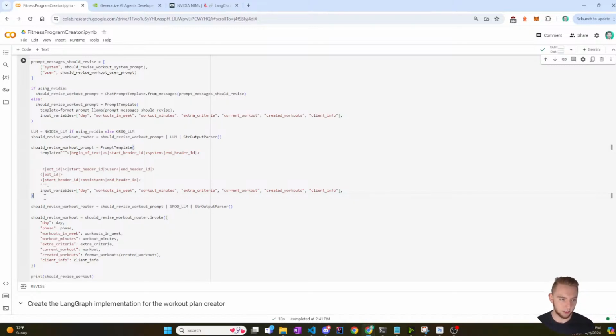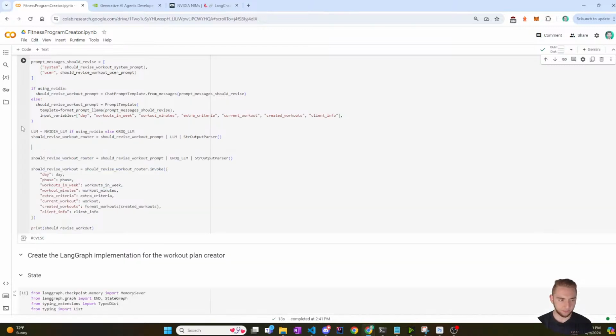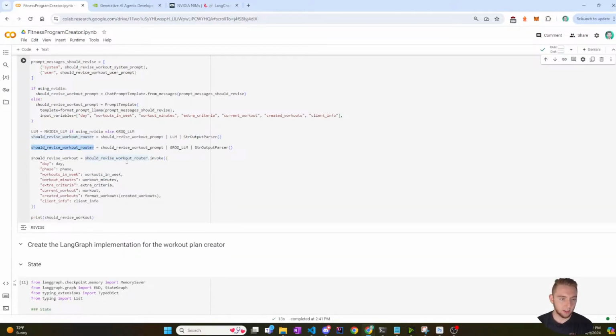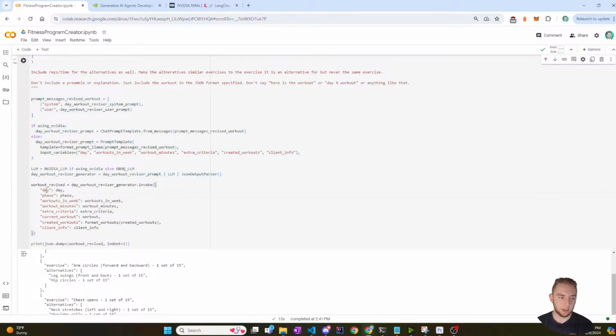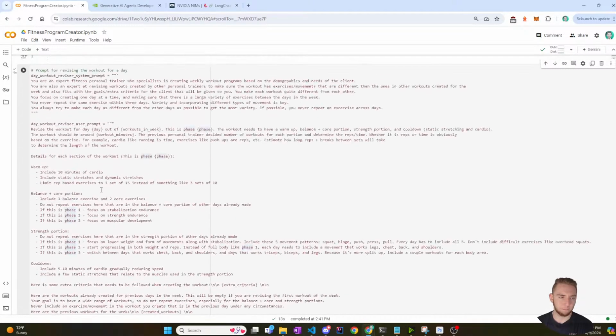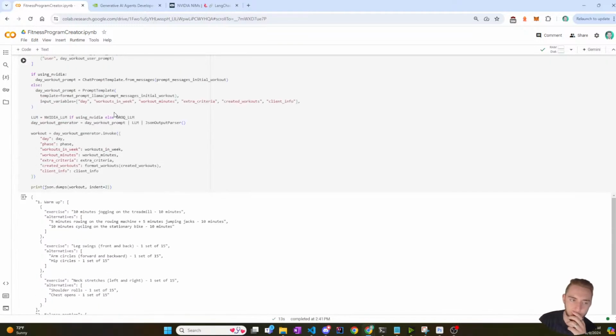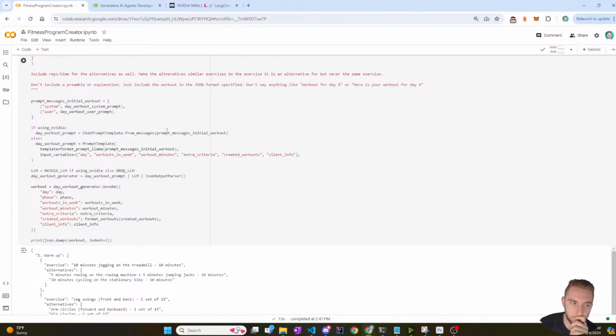So let's see. Can I delete this now? I just have to make sure I'm not removing my code without a backup. And maybe it isn't the smartest, but I'm trying to move quick here. But this looks good. Okay, and then should revise workout is equal to the result of invoking it, with all these different things. Let me make sure that I have, okay, day, phase. I am missing an input here. Hold on. This is not right.